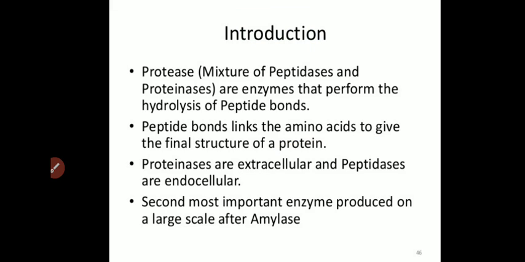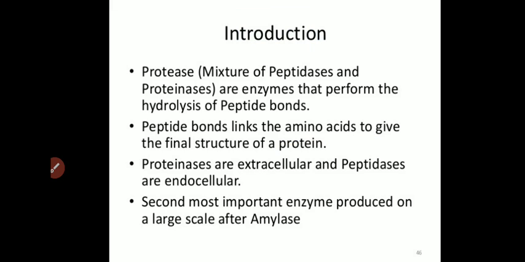Proteases are used traditionally for the manufacturing of cheese, in various leather industries, meat tenderization, and brewing purposes, like malt protease in various brewing industries. The main use of protease enzyme is the degradation of protein, or protein hydrolysis.